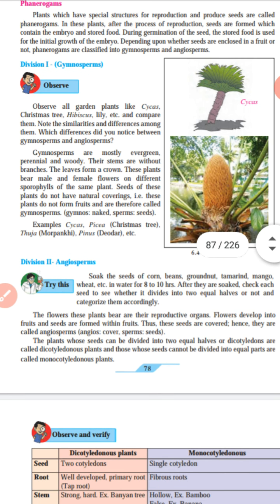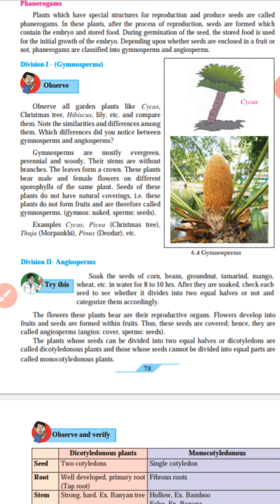Gymnosperms are mostly evergreen, perennial, and woody. Perennial means they can live many years. Their stems are without branches. The leaves form a crown. Means in gymnosperms, leaves form a crown.